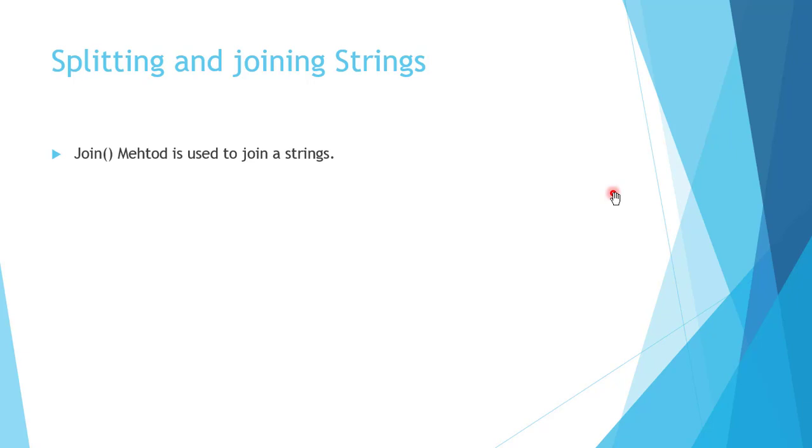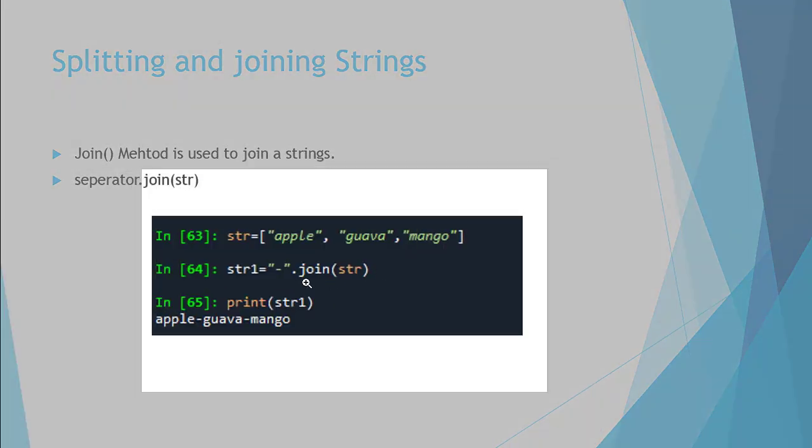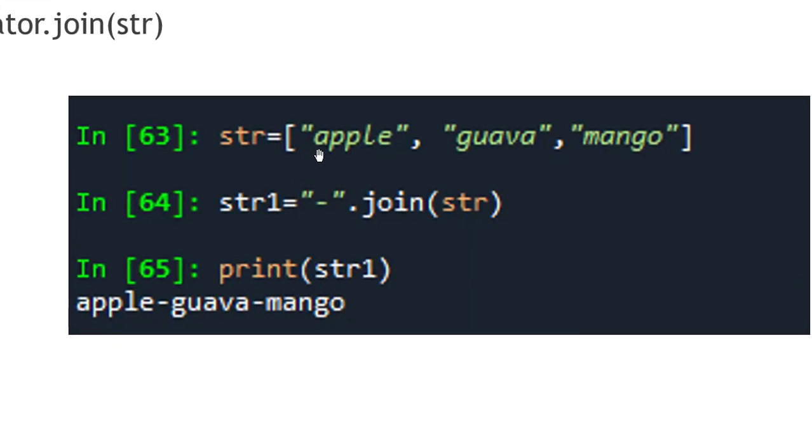Now for joining strings, the join method is used, and the syntax is separator.join(string). So for example, we have a list which contains a group of strings, that is apple, guava and mango. We want to join these strings using the dash operator.